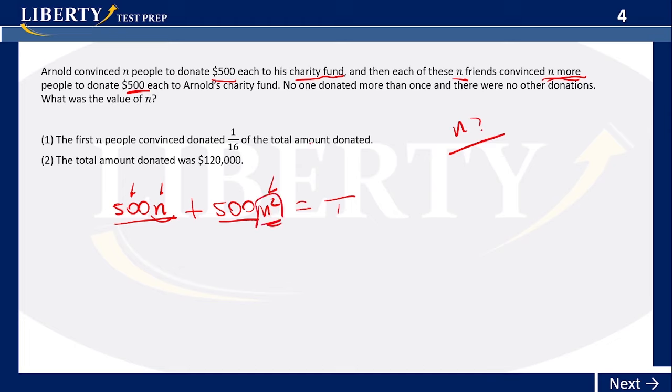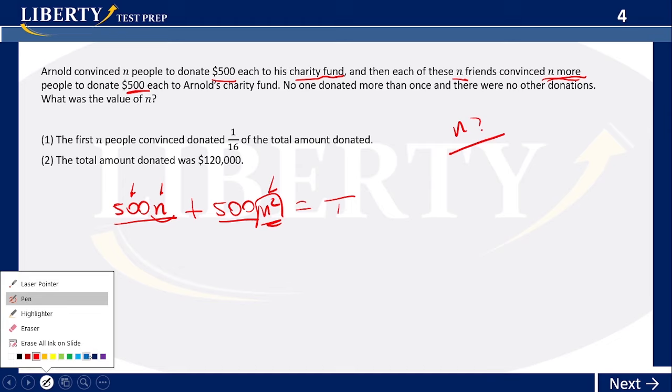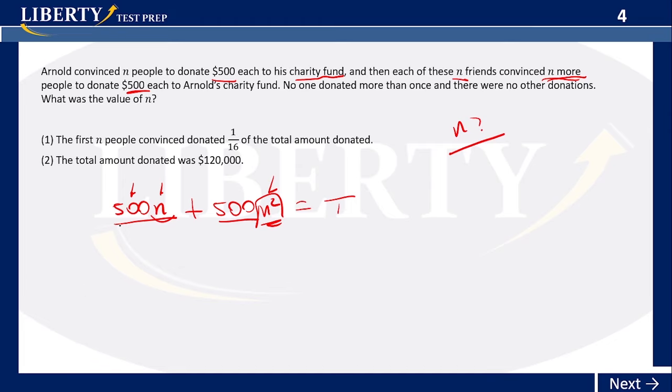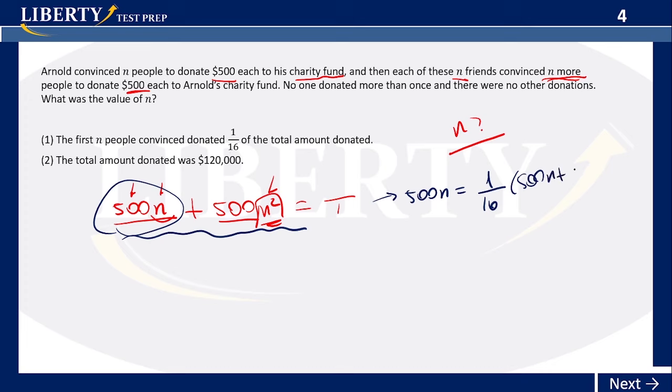Okay, now what about the first one? The first one tells me the first N people donated 1/16 of the total amount donated. Okay, 1/16. So how are we going to do that? This is the total amount donated. So we can get the first N people, 500 n, is equal to 1/16 of the total amount, which is this whole thing, right? 500 n plus 500 n squared.